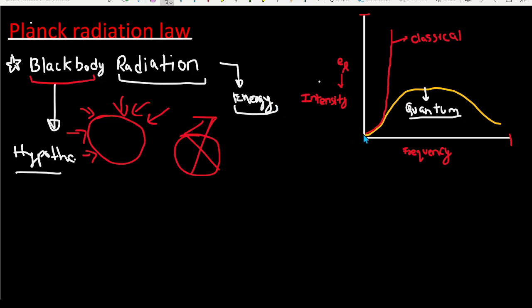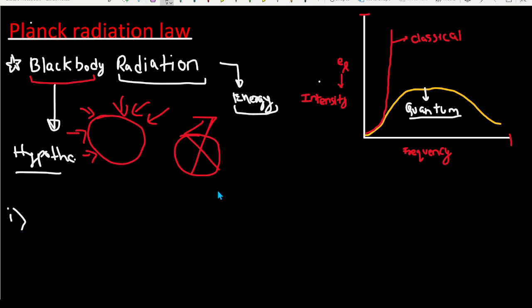So yeah, I'm talking about this particular graph. I will try to explain it, but before studying this, we have to know some terms which are quite important in the context of black body radiation. I hope that you understand what a black body is and what radiation is. It starts emitting radiation, and we generally want a law that could fit our experimental observations.